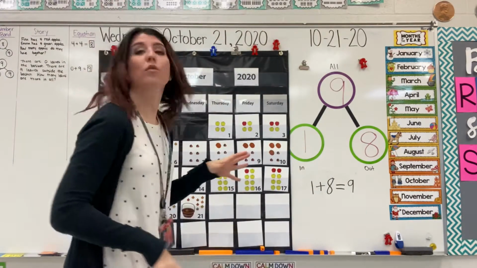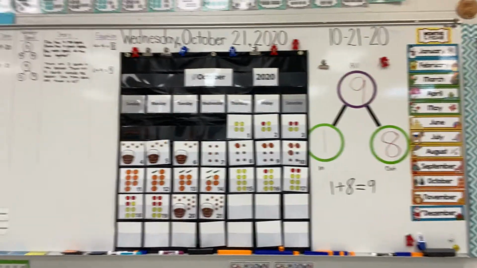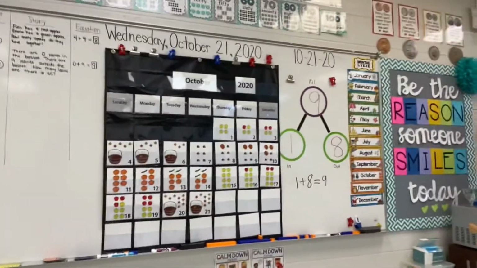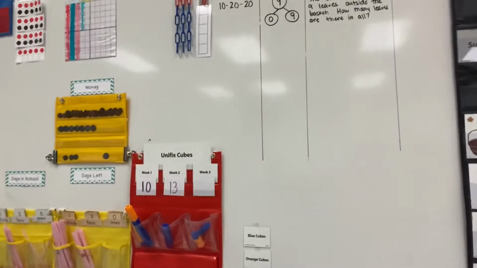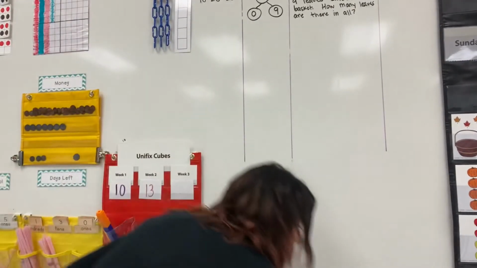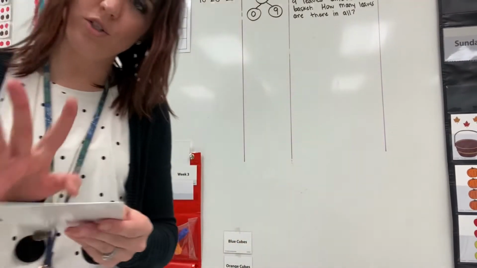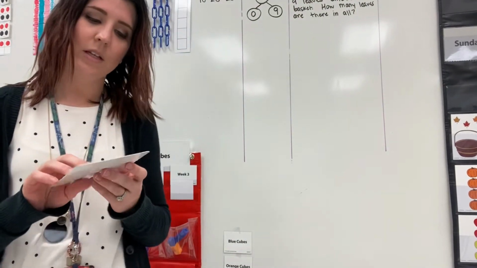All right, so we're going to move on from this and we're going to do our collection. So I'm going to bring you over here and we're going to collect some cubes today. We're going to spin the spinner. Do you think I'm going to get 1, 2, 3, or 4? Look what I got.